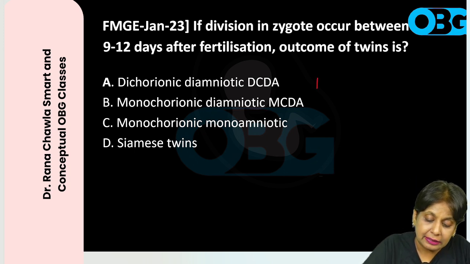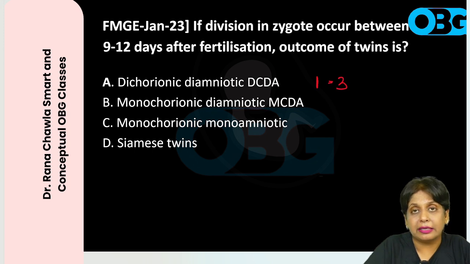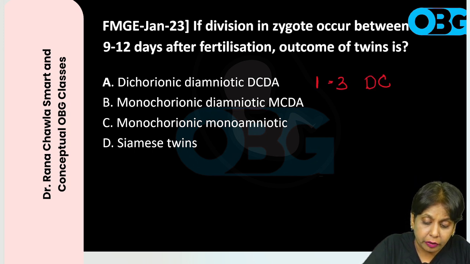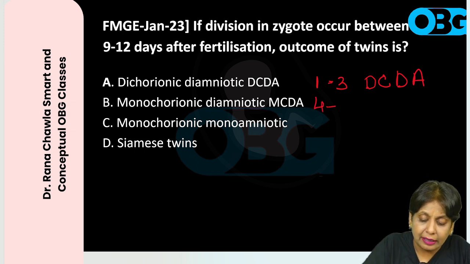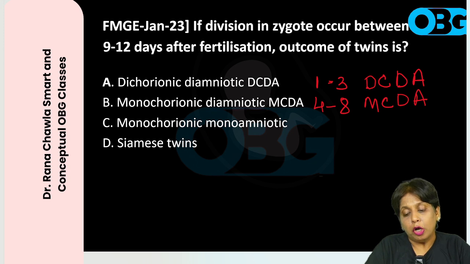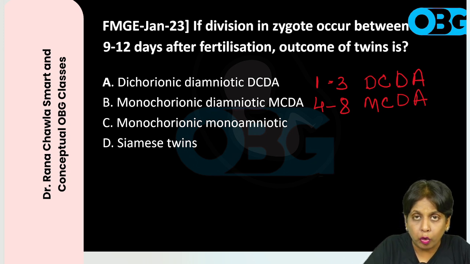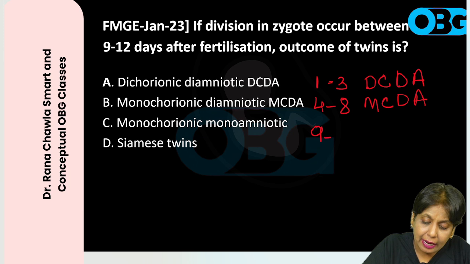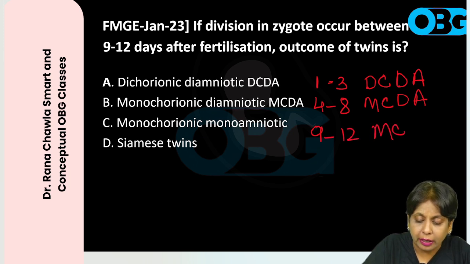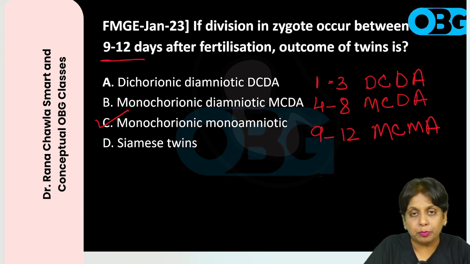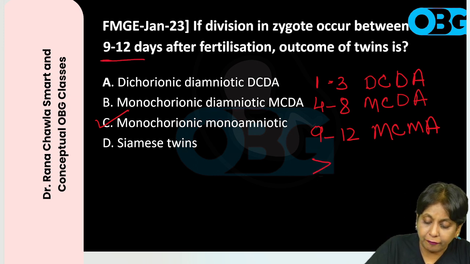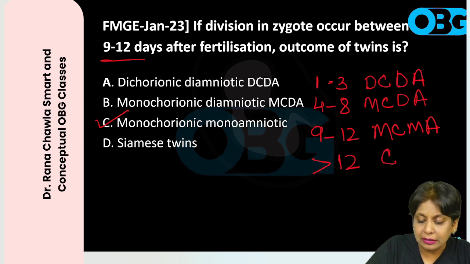Now we know that if the splitting is occurring at day 1 to day 3, it is dichorionic diamniotic because nothing is differentiated. If the splitting is occurring at day 4 to day 8, then the chorion is formed, but the amniotic sacs are not formed, so the type of twin will be monochorionic diamniotic. From day 9 to day 12, it is monochorionic monoamniotic. So here they have asked day 9 to day 12, it is monochorionic monoamniotic. And after day 12, it is conjoined twins.